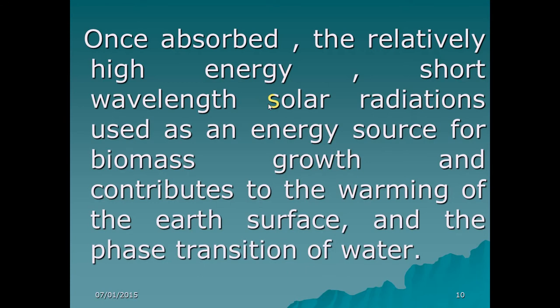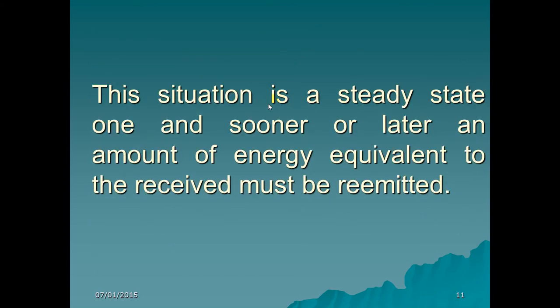Once absorbed, this relatively higher energy, shorter wavelength UV radiation takes part in different biomass and biochemical reactions on the earth's surface, and this situation is not a steady one. Sooner or later an amount of energy equivalent to that received must be re-emitted.